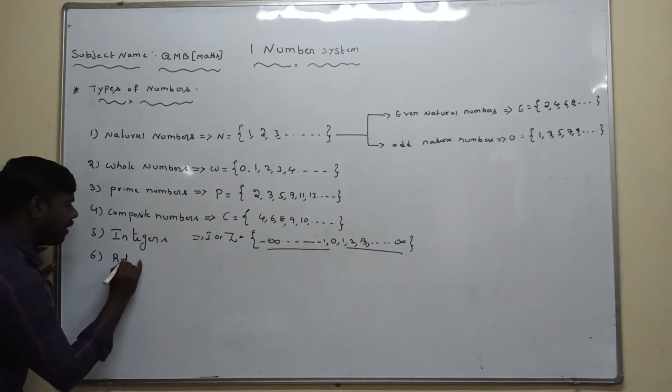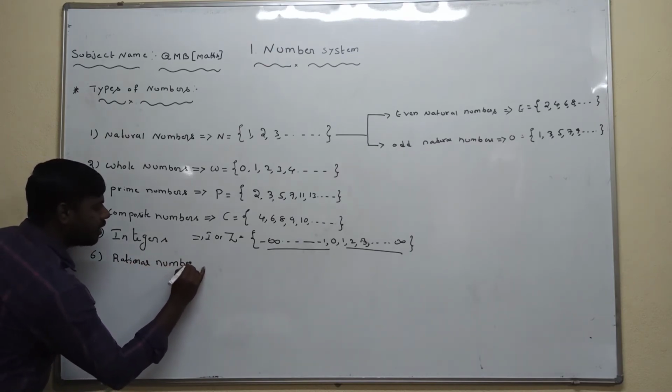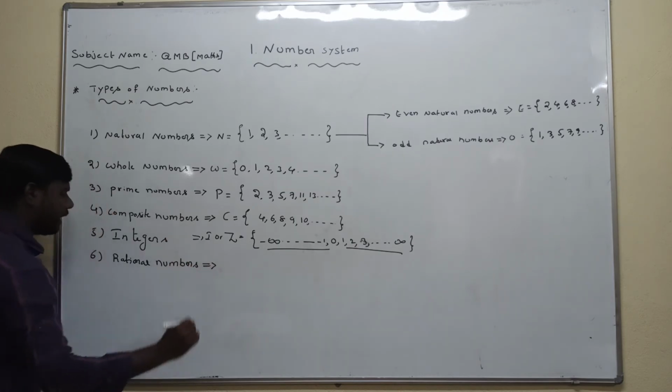The sixth one is rational numbers. What is the definition of a rational number?